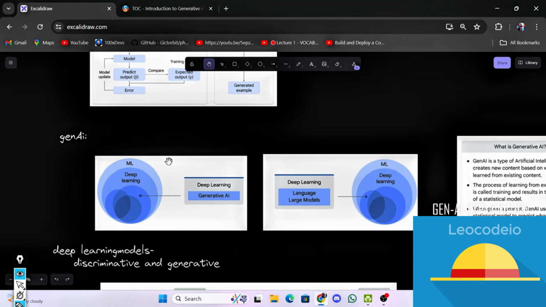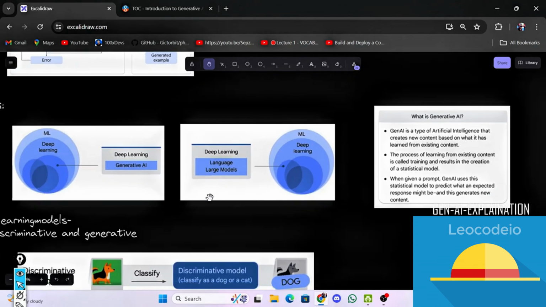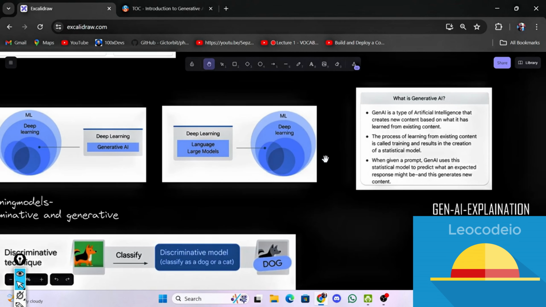Now we are getting into Gen AI. Gen AI is a part of deep learning. It will be using all the parts like machine learning, artificial intelligence, and deep learning to produce some output. We'll be seeing it in short. Next, LLM, large language models. You can just talk with it. You can ask any questions, like predicting some news or who can win the matches. You can just talk to it like you talk to a human.